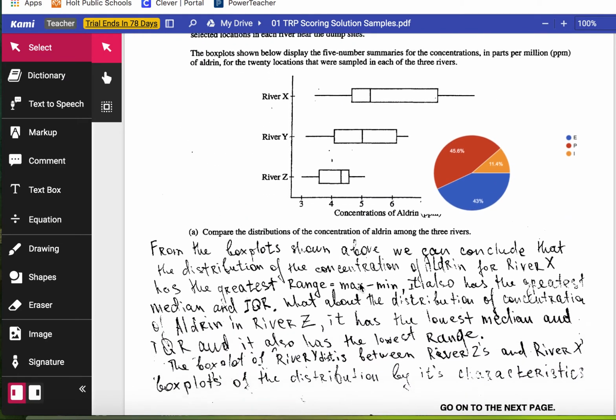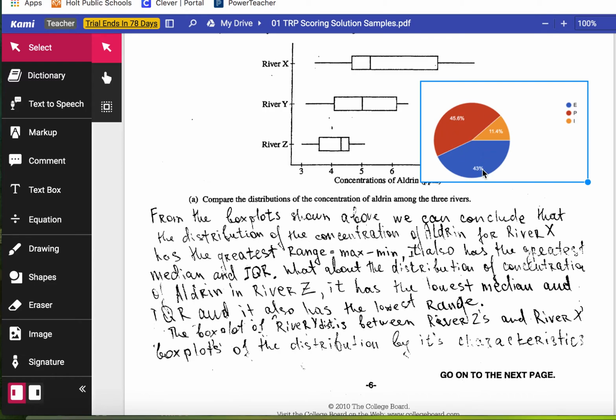And then finally, student C. This one was really tough. It looked like almost an equal percentage picked essential, partial, and even 11% said incorrect.